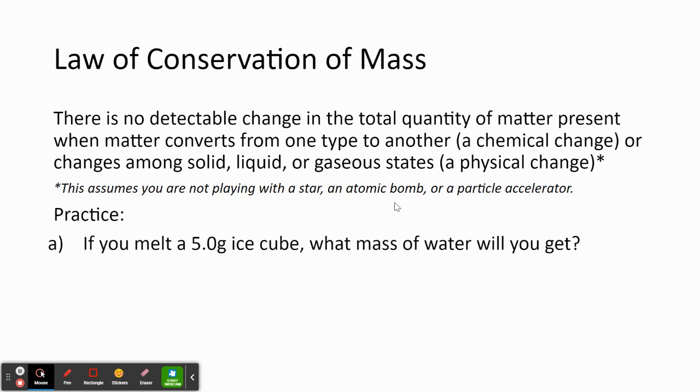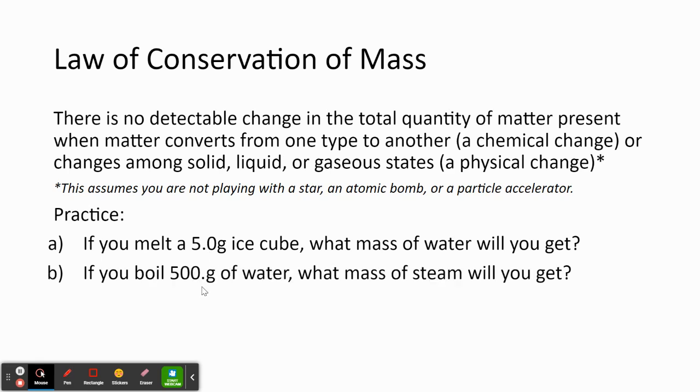So practice. If we have 5 grams of ice and we were to melt it, what mass of water would we get? Well, the law of conservation of mass says that during that physical change, the matter doesn't change. So we would have 5 grams of liquid water if 5 grams of ice were to melt.